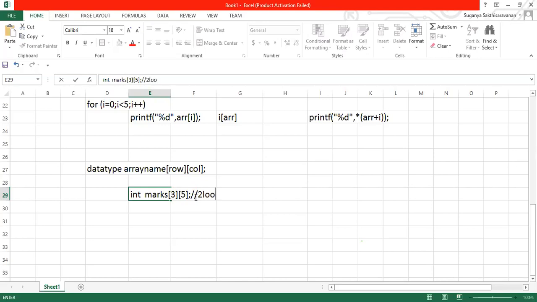So keep in mind that once you're coming to arrays, loops are important. Without loops, it is not possible at all. I guess you people are clear so far. Now we'll go further with a question.